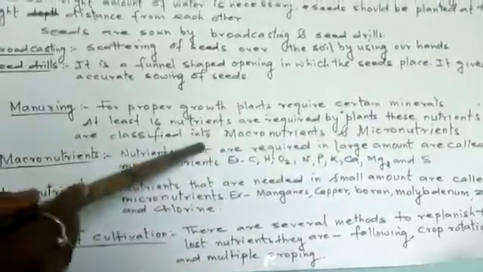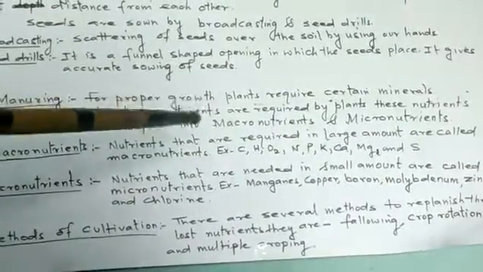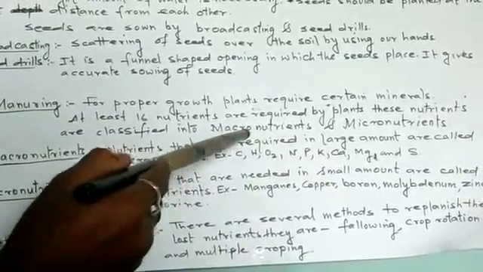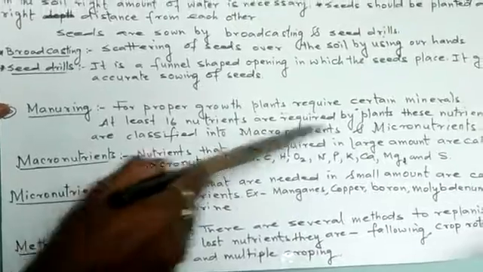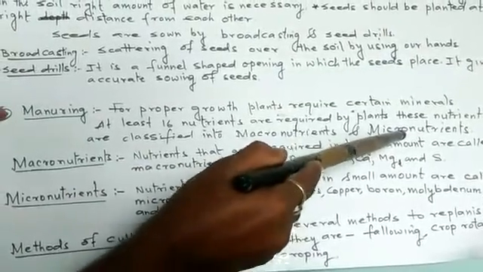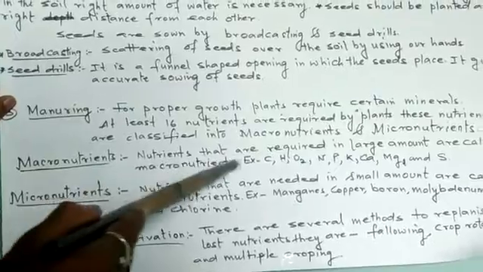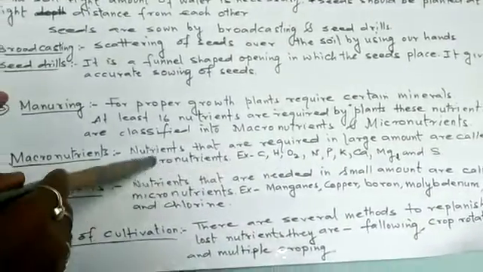These nutrients are classified into two types: macronutrients and micronutrients. What are macronutrients?